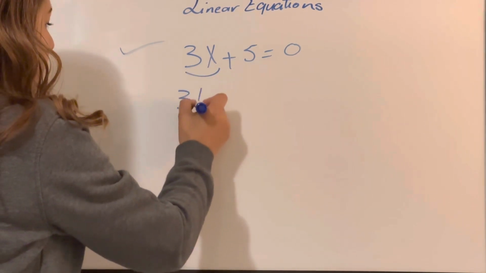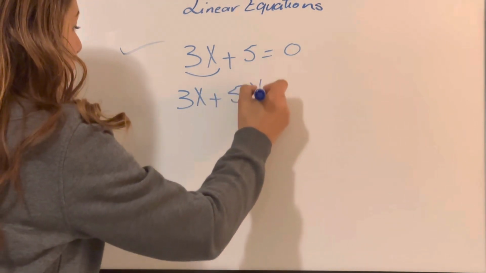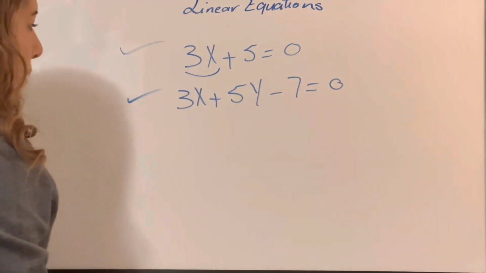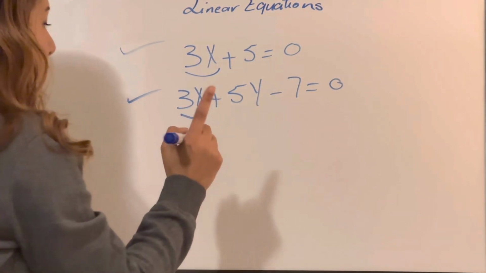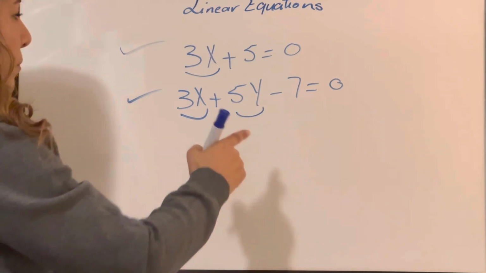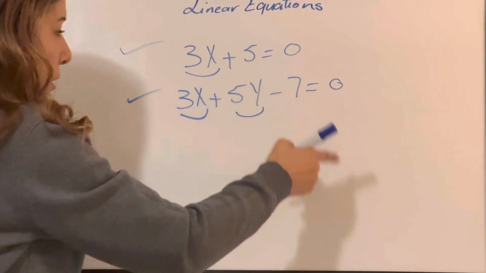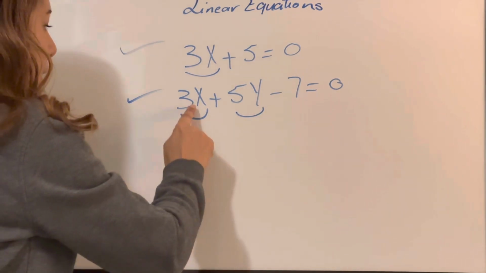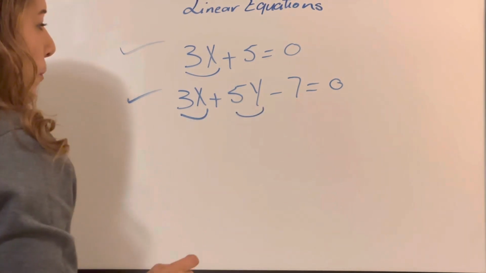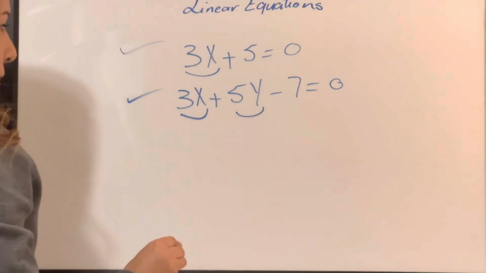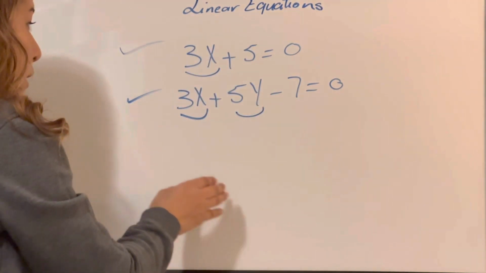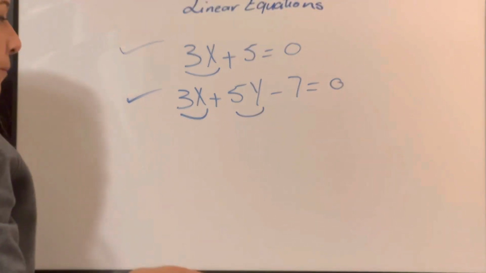If I have 3x plus 5y minus 7 equals 0, is this a linear equation? Yes, because the first term has only one variable to the first power. The second term has only one variable to the first power. The third one is a constant. Here I can see in this equation two variables, but each one in a separate term, so they are not in one term. So I can have many variables in a linear equation if each one is in a separate term.